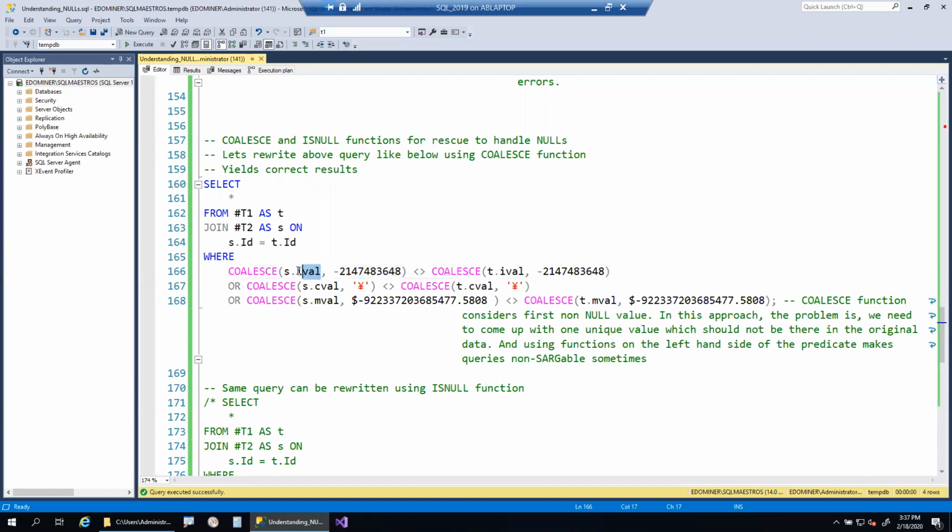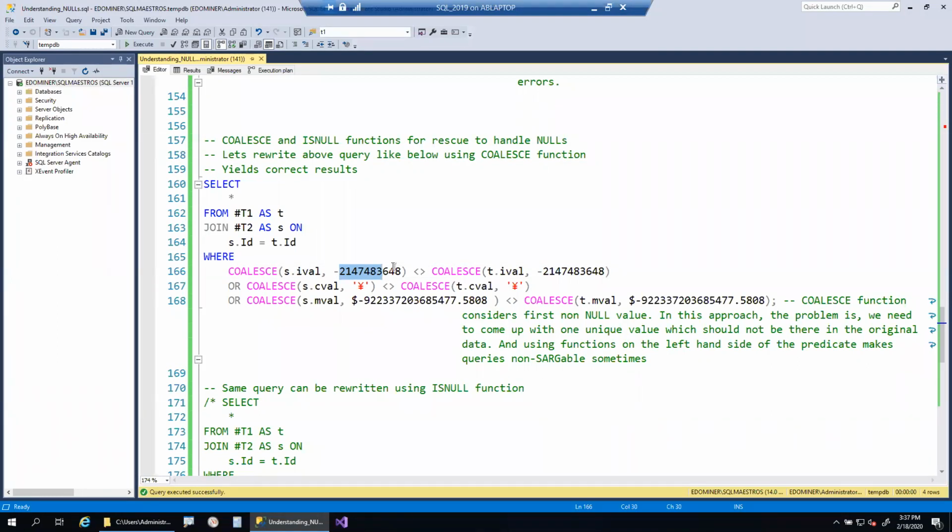If this value is null, then we are substituting it with this value, and on the right hand side also, if the t dot I value is null, then we are substituting this value. The null is replaced with some value of that particular data type. Here in this case, it is an integer data type.